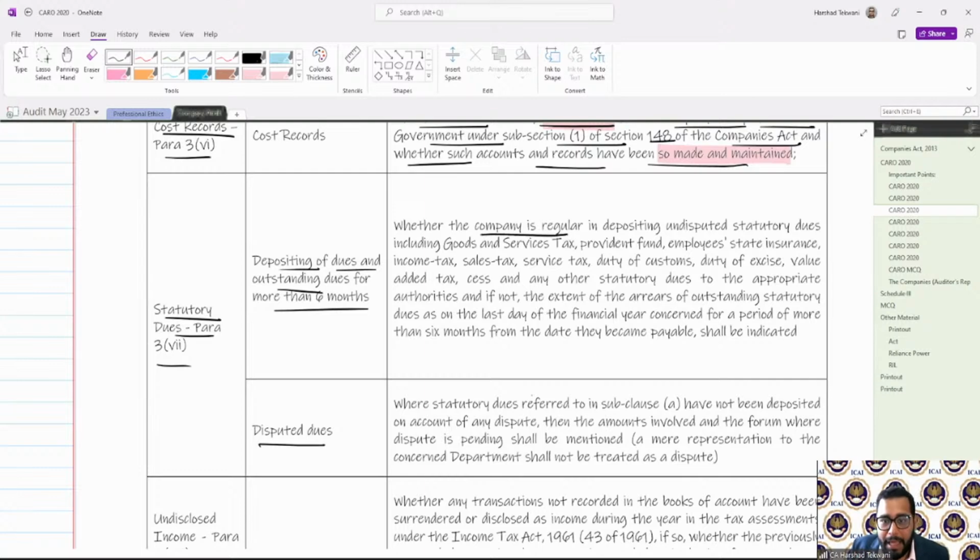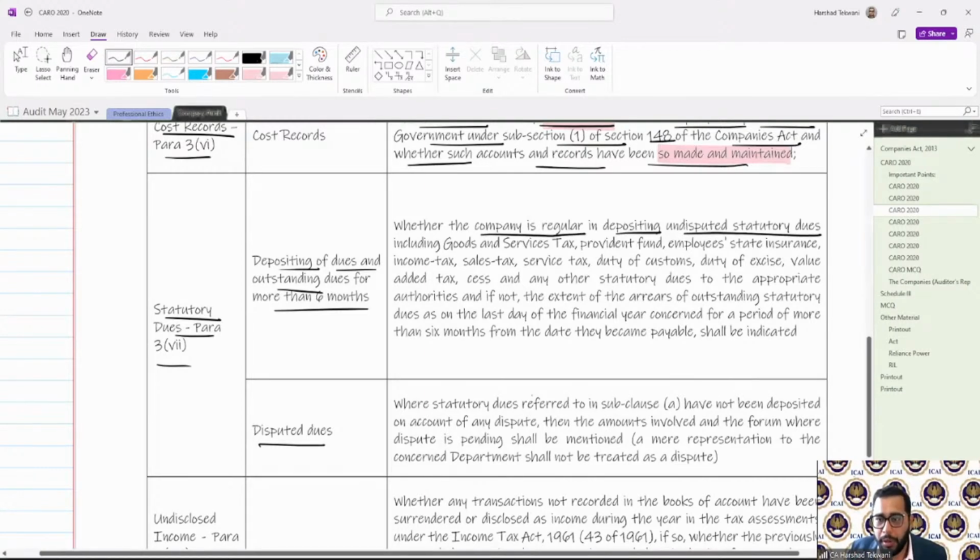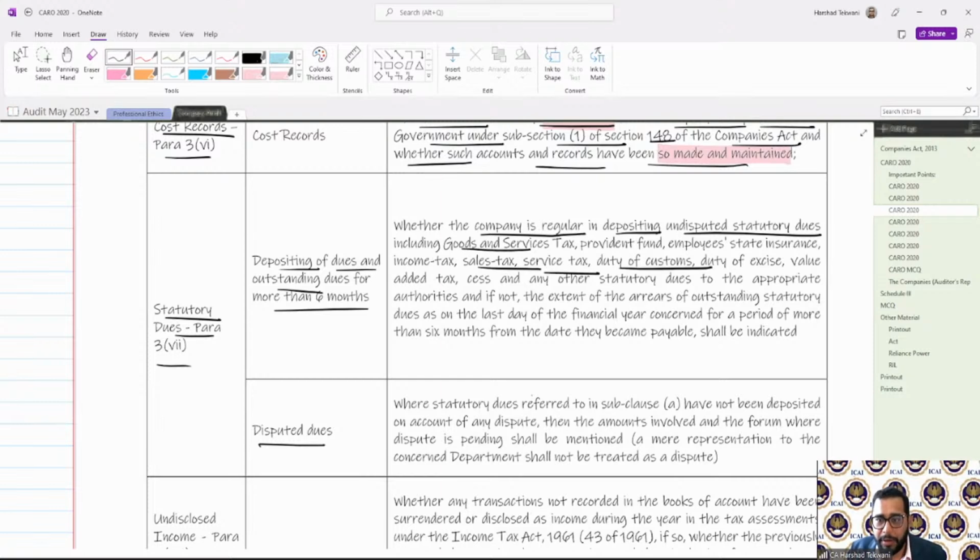Whether the company is regular in depositing undisputed statutory dues, which will include GST, sales tax, service tax, customs duties. If not, then the extent of the arrears of outstanding statutory dues as on the last day of the financial year concerned, for a period of more than 6 months from the date they became payable.